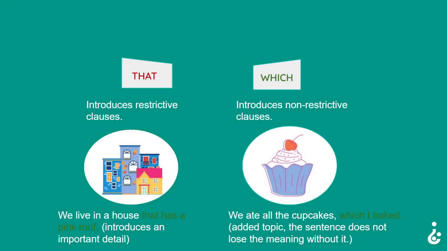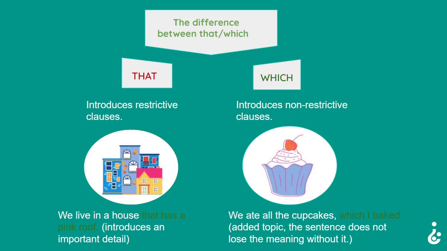That and which. That introduces restrictive clauses. We live in a house that has a pink roof. It introduces an important detail. Which introduces non-restrictive clauses. We ate all the cupcakes, which I baked. It adds a topic, and the sentence does not lose its meaning without it. So that is the difference between that and which.